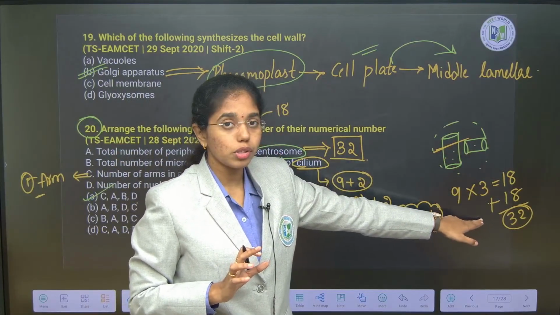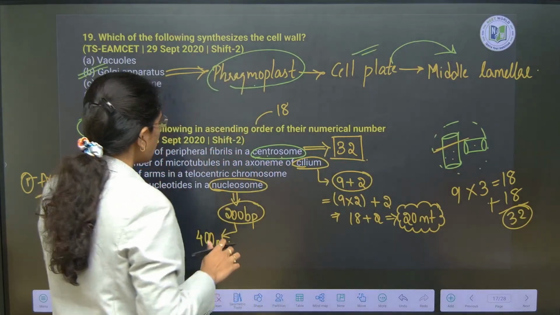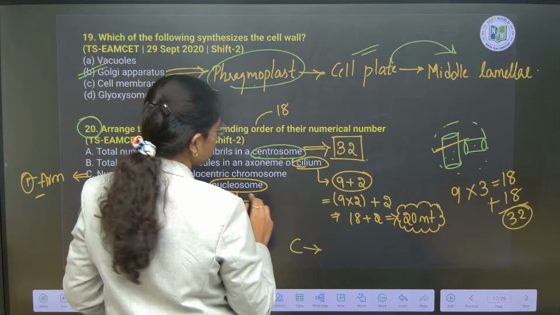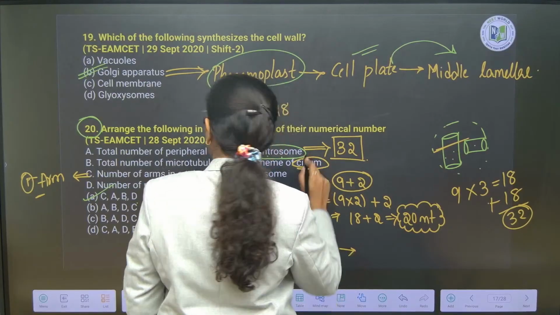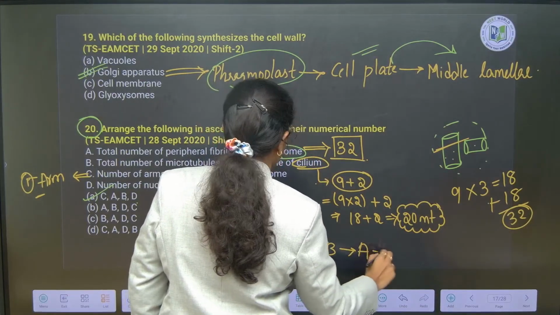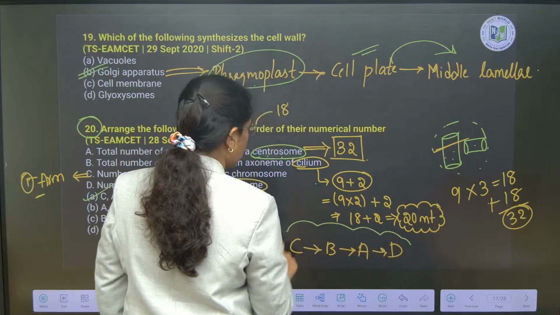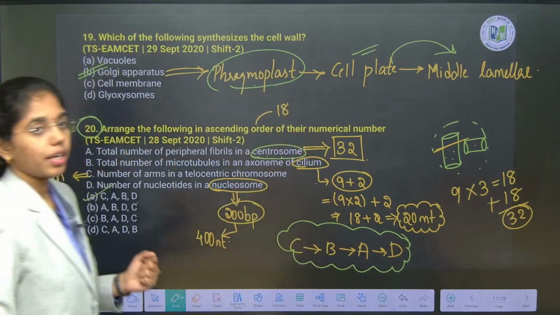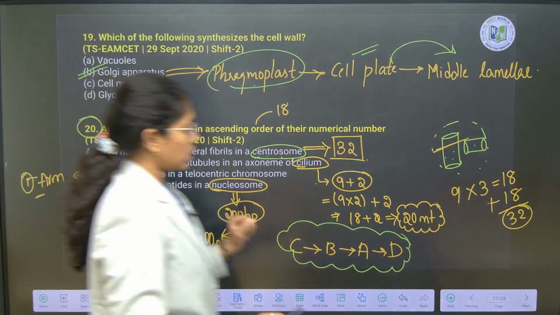If you see 32 peripheral microtubules, in that case the option will be C followed by B followed by option A and then this is followed by option D. Clear, right? This will be the right set of answer in the ascending order. C, B, A, D. Done. Next you see, ma.